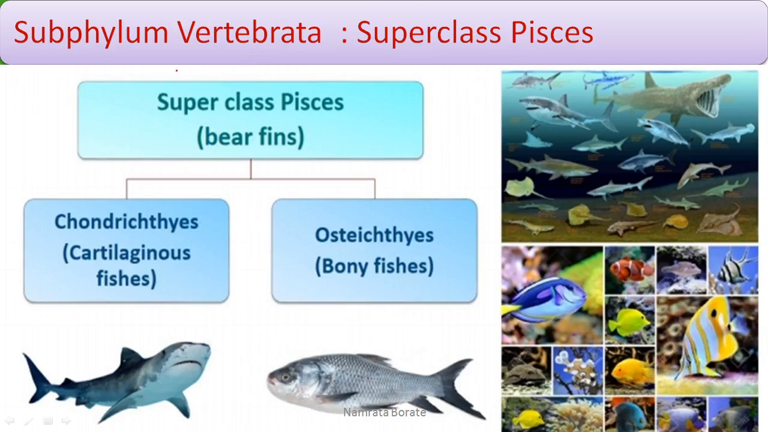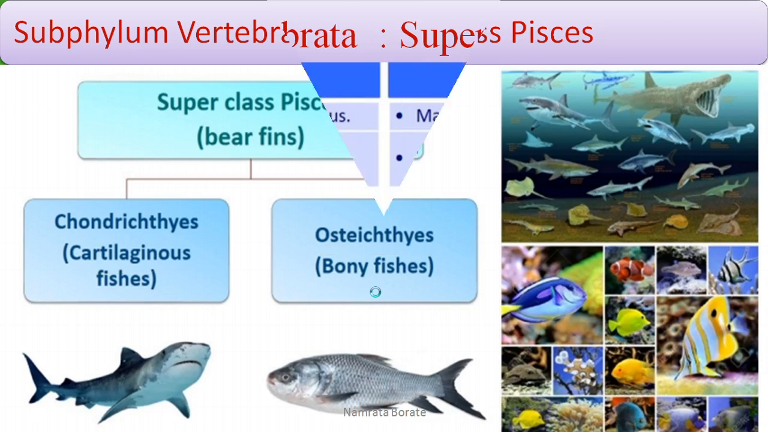The next one is the second form, the Gnathostomata, which is divided into two superclasses. First superclass is the Pisces and the second superclass is the Tetrapoda. The superclass Pisces means it bears the fins, but in Cyclostomata there is absence of the fins. Pisces is divided into two classes. First one is Chondrichthyes and the second one is Osteichthyes. The Chondrichthyes are the cartilaginous fish, and the Osteichthyes are the bony fish.